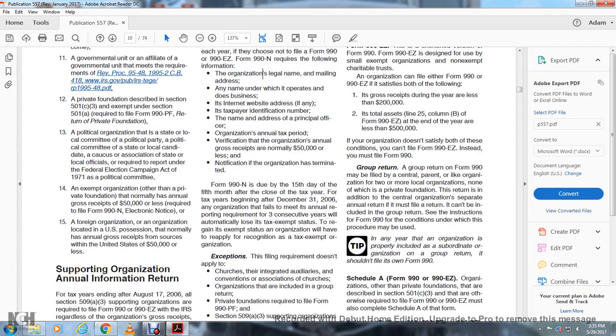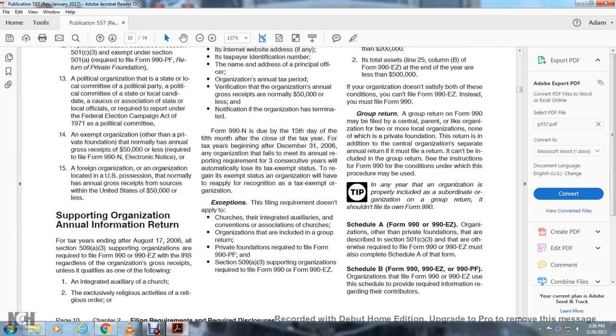Form 990N is due the 15th day of the fifth month after the close of the tax year, for tax years beginning after December 31st, 2006. Any organization that fails to meet the annual reporting requirements for 3 consecutive years will automatically lose its tax exempt status. To regain exempt status, the organization will have to reapply for recognition as a tax exempt organization.